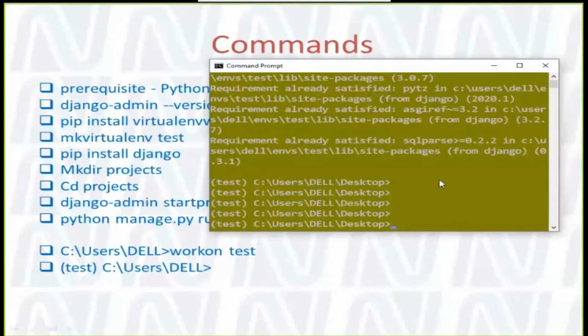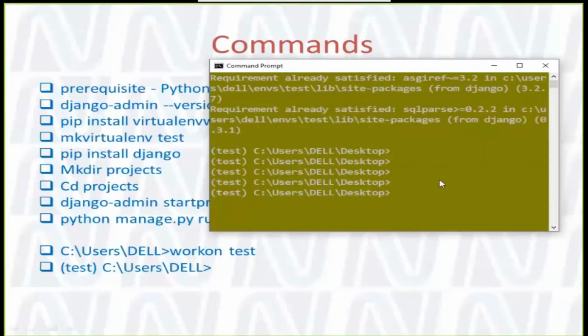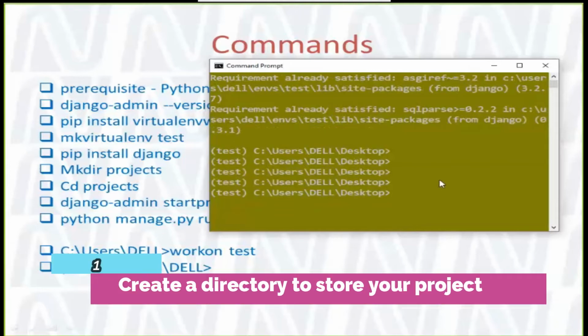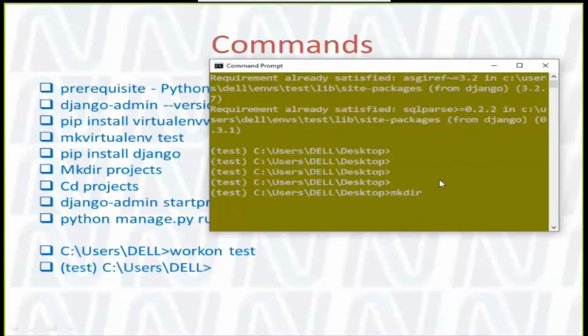So once you install Django, you need to create a folder. You can create a folder manually, or you can create it from the command prompt. So I am just giving the make directory command.